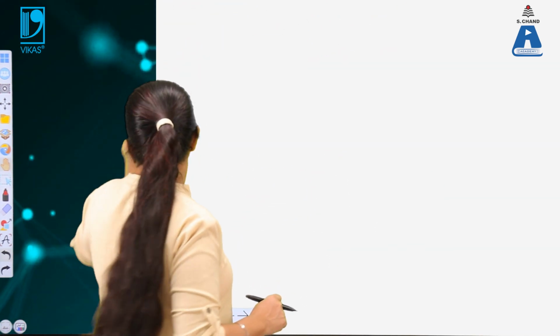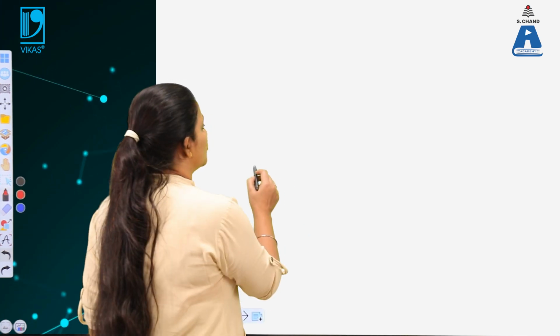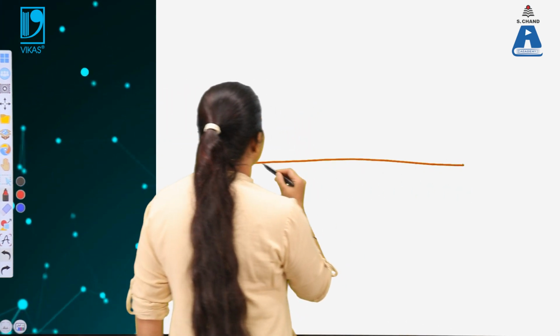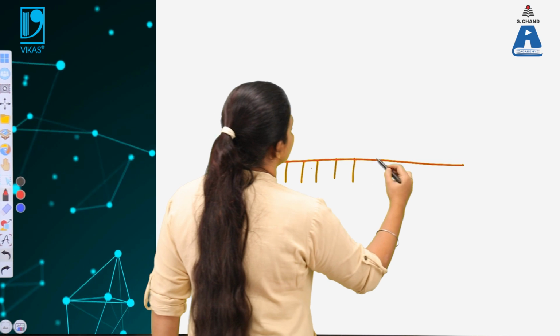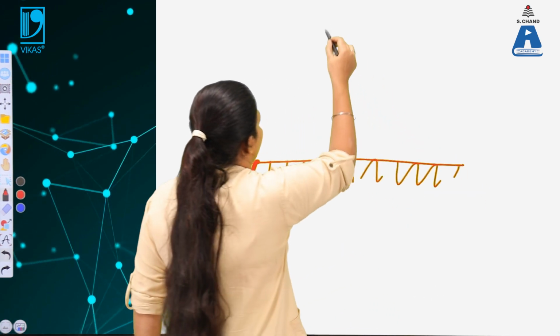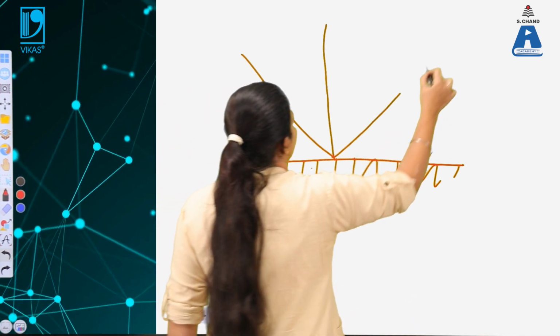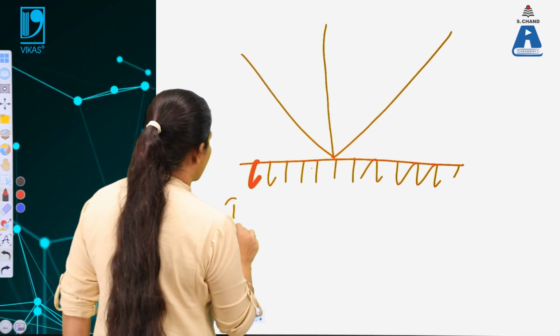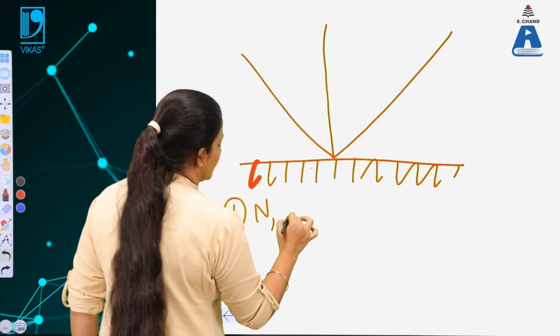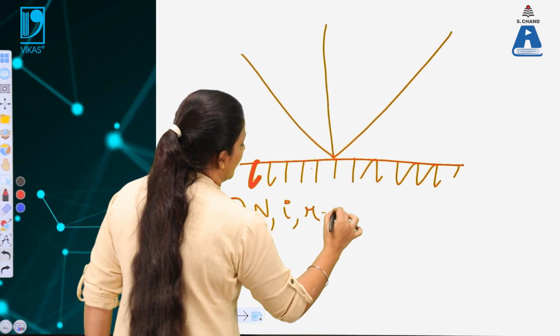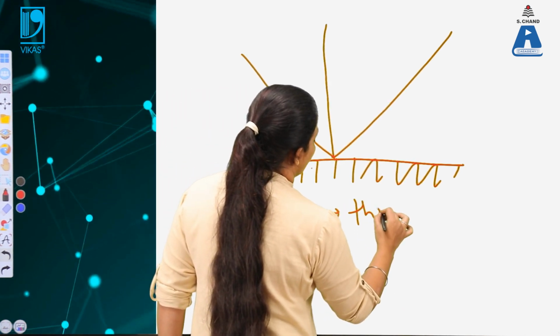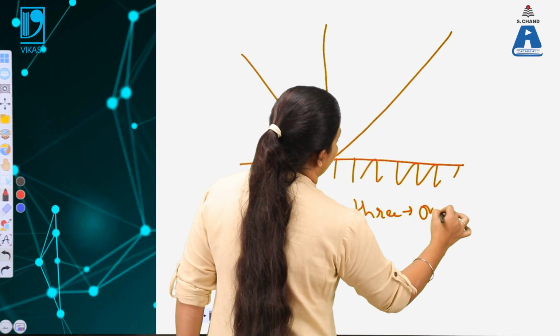Then how can we represent it graphically? Graphically it can be represented like this. What are the conditions behind this? The normal, the incident wave and the reflected wave must all be in one plane. That means the normal, the incident ray and the reflected ray, all three, must be in one plane.